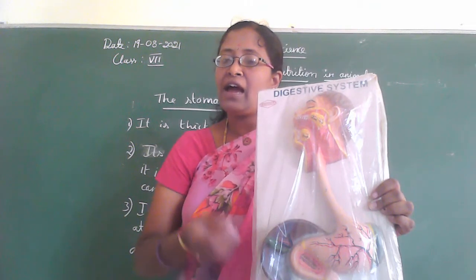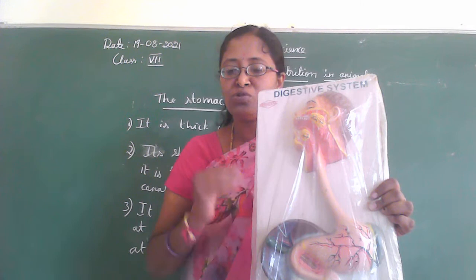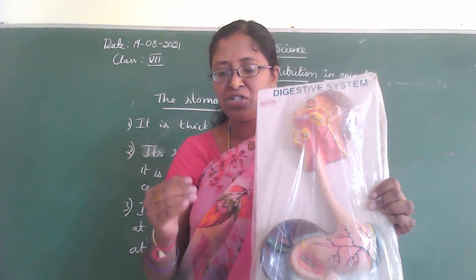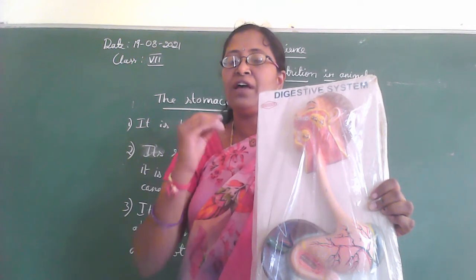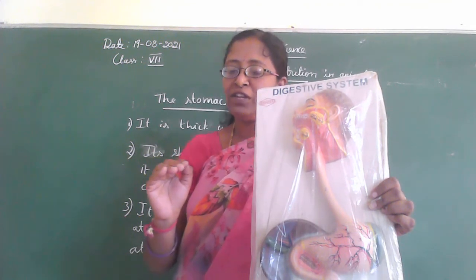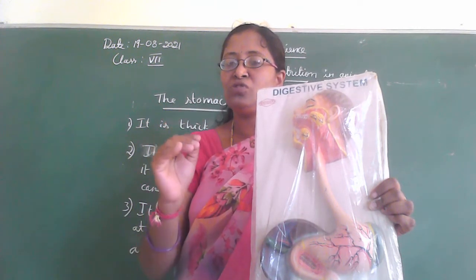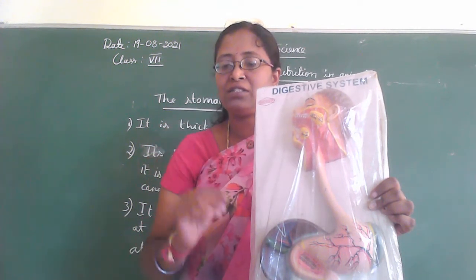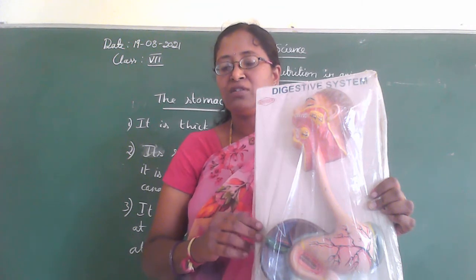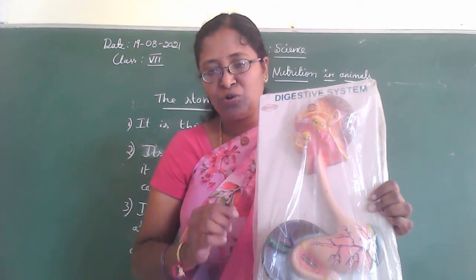And the acid makes the acidic media. During digestion in the stomach, the acid makes the acidic media, which helps the digestive juices released to act. Children, our stomach produces hydrochloric acid.